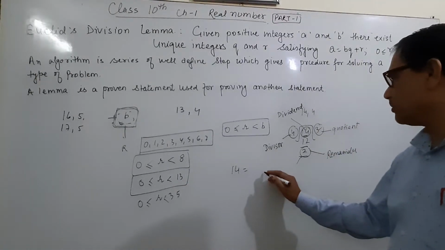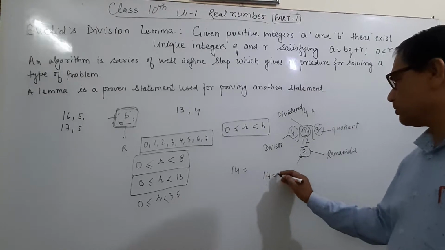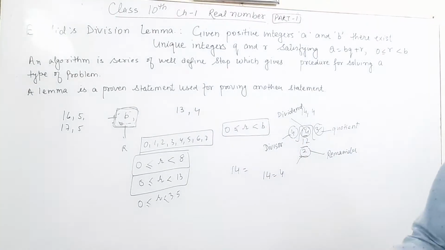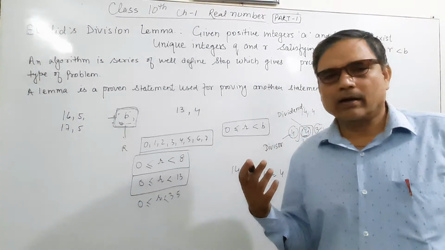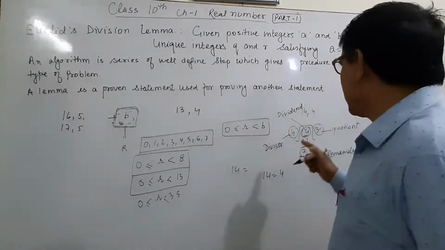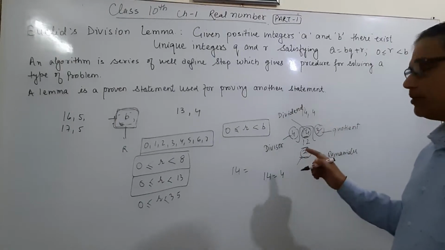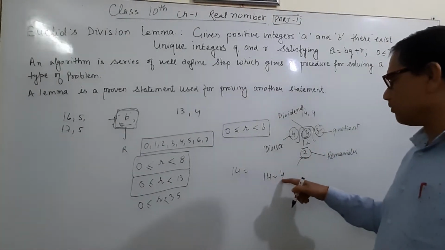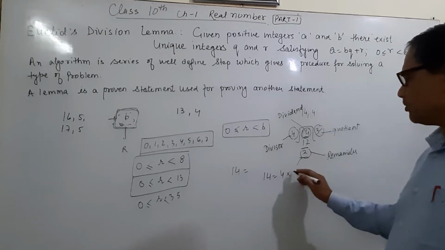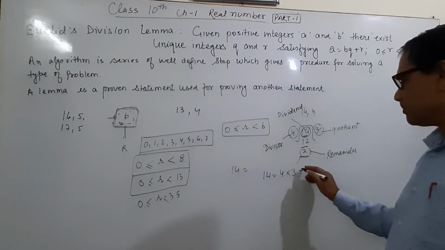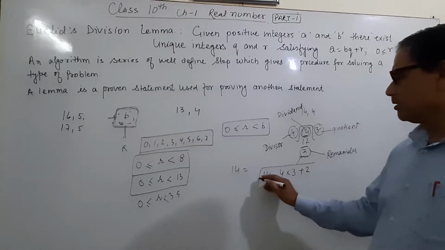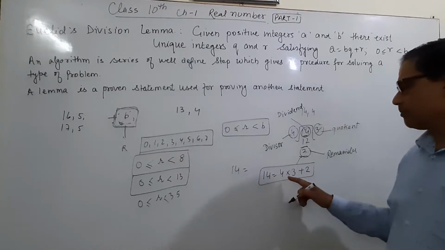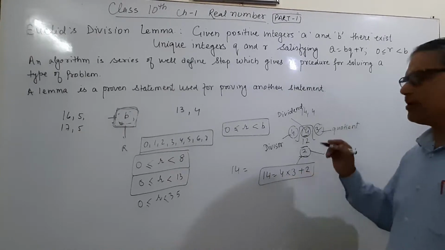Can we write it in this form? It means 14 is equal to 4 times something plus something. These 14 and 4 we have been given, but we got two other numbers, 3 and 2, which satisfy the condition: 14 is equal to 4 multiplied by the number we obtained, 3, the quotient, plus the remainder, which is 2. It means the condition is satisfied: dividend is equal to divisor multiplied by quotient plus remainder.